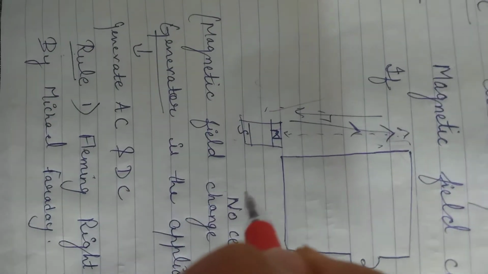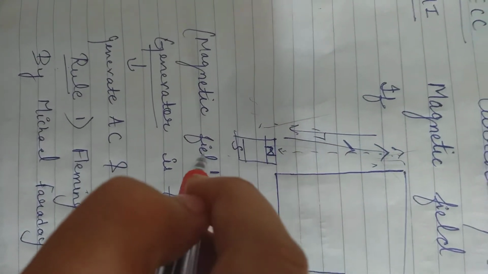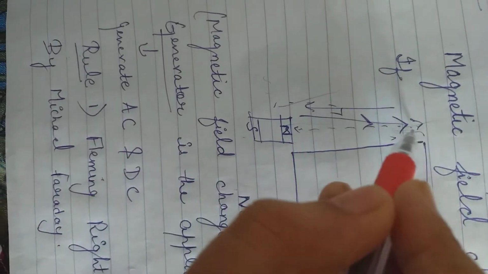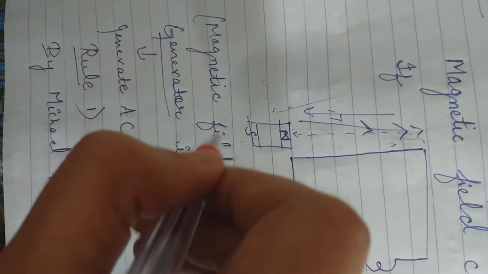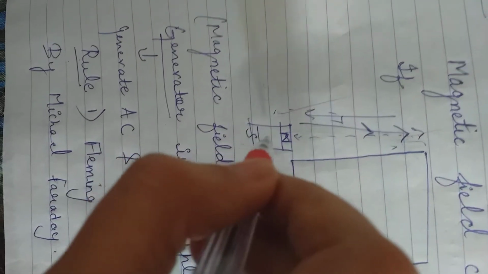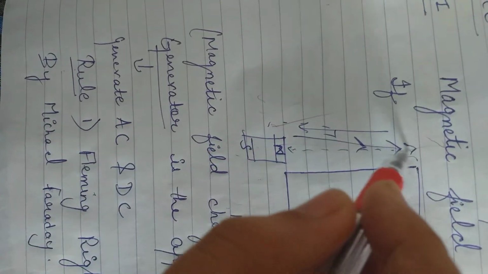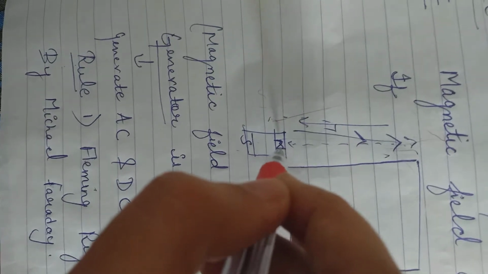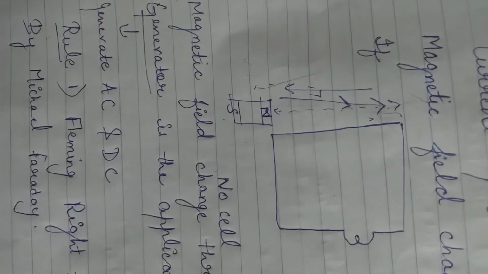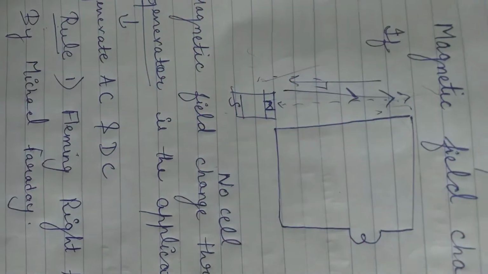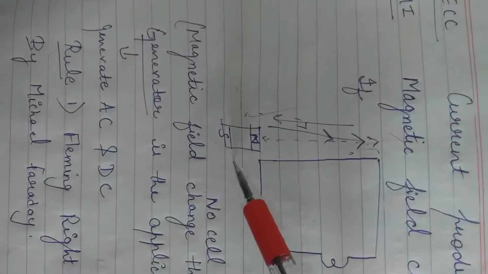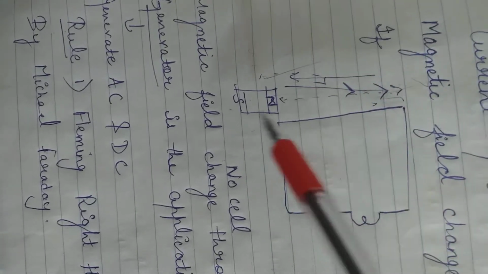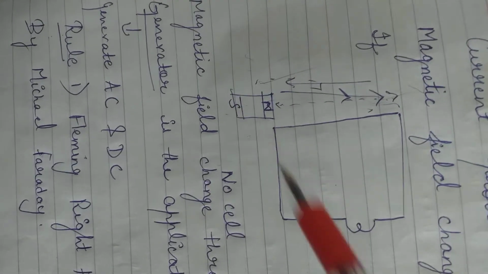It refers to EMI, how the movement of a magnet can produce a current across the circuit. There is a magnet having north and south pole. When we quickly move a magnet across a wire, it describes how current starts flowing through a circuit, which refers to EMI. We need no cell. The magnetic field changes through the wire, which will produce current. As the magnetic field changes, we quickly move a magnet across one side of a wire, up and down, and it will produce a current.